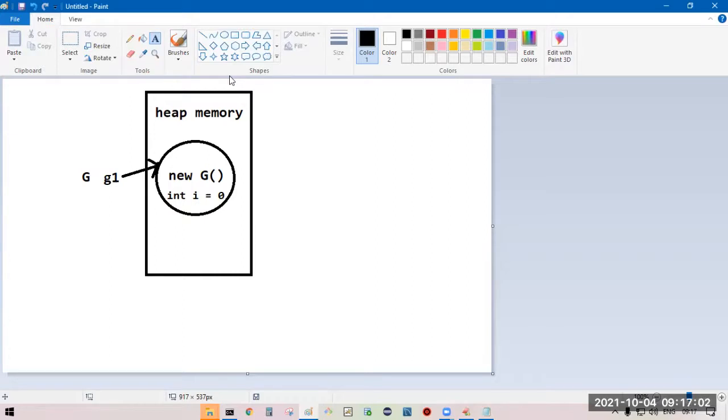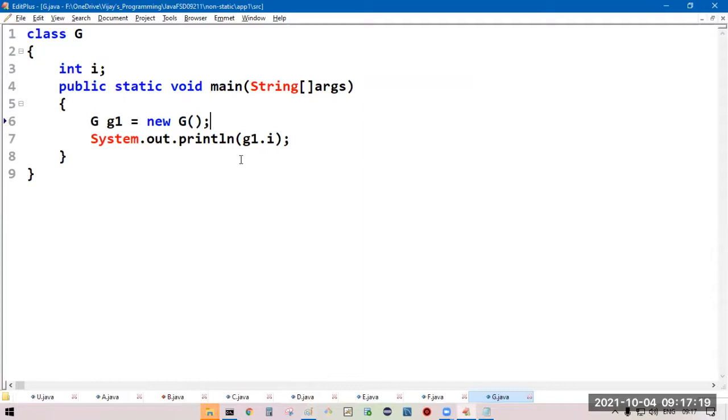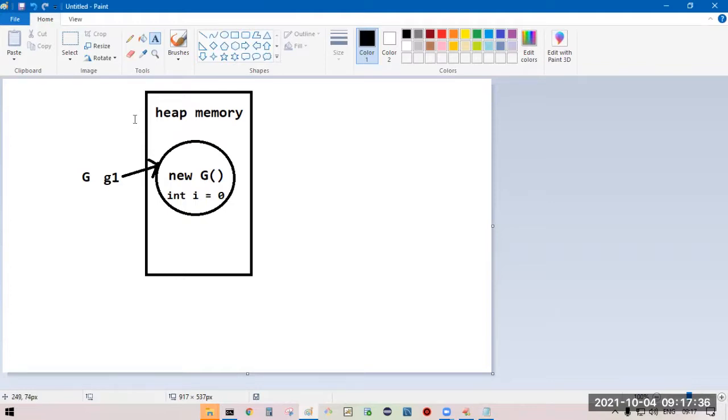Whenever we are creating the object, all the non-static members of a class are going to load. In case of non-static variables, they are going to load with their default values. Now, G1 is the reference variable. By using the G1 reference, I'm trying to access I. G1 dot I. G1 is pointing to an object of G class.